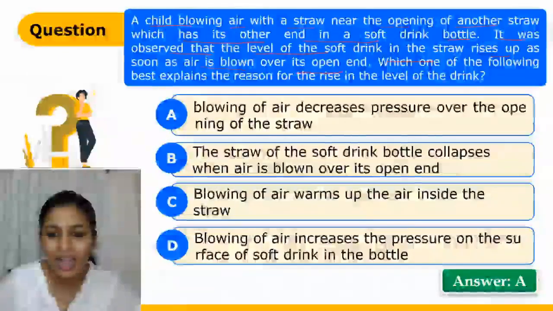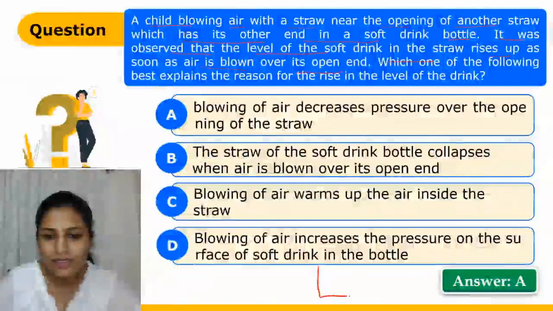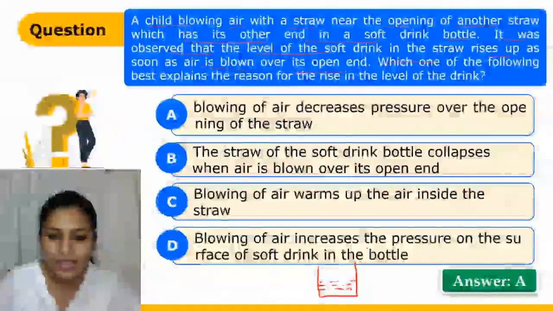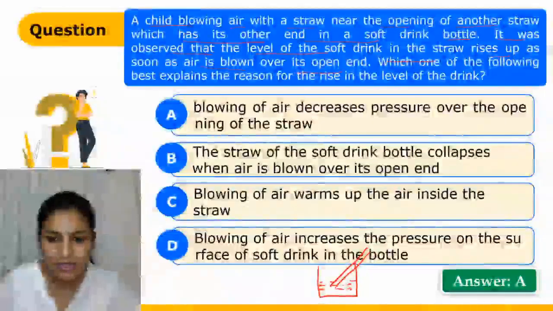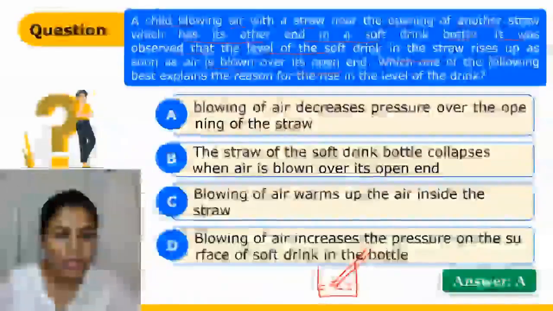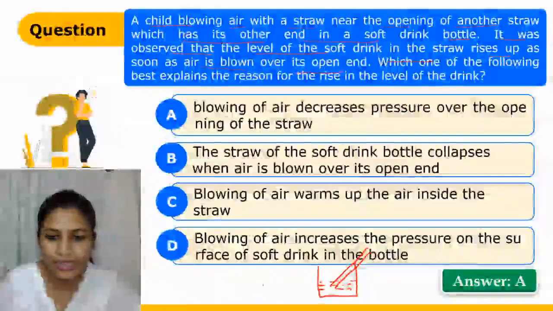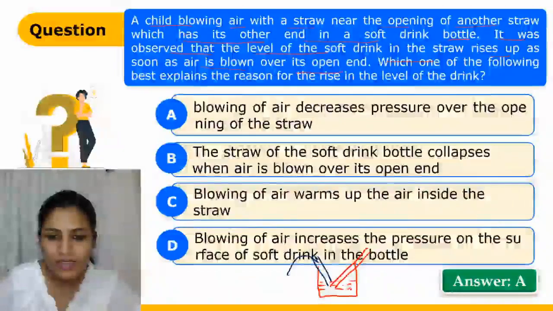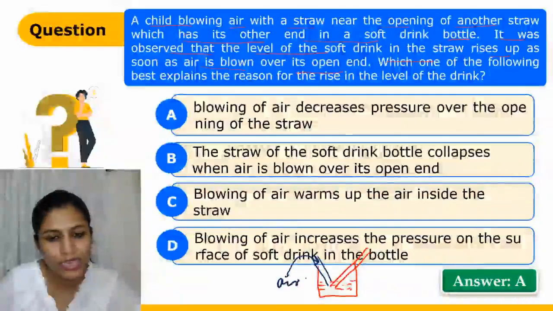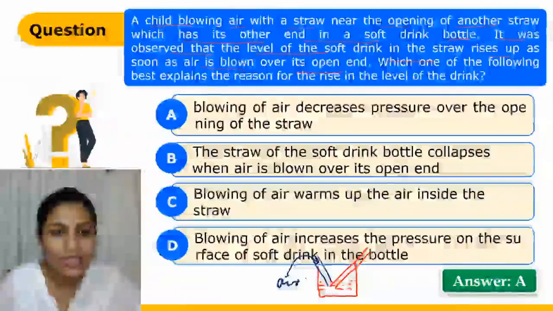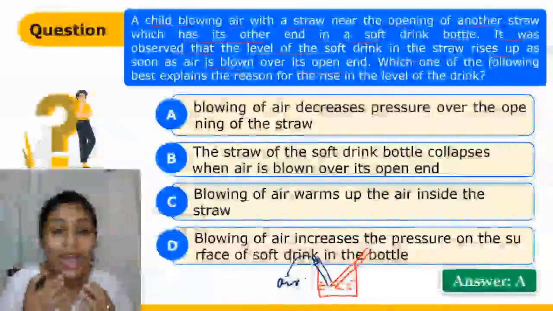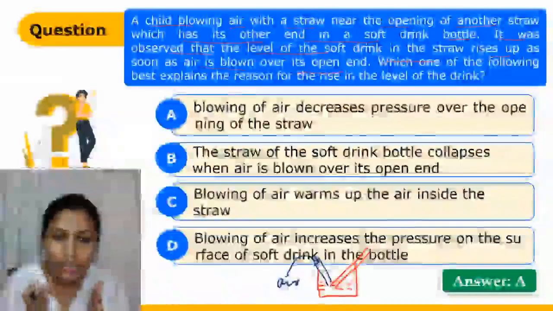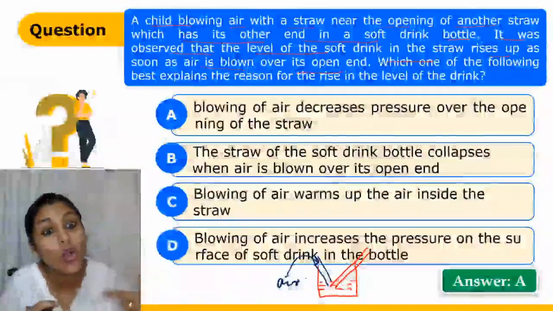So basically what is happening here, this is the bottle of the soft drink supposingly carrying some soft drink. There is already one straw here. Okay. Now this boy is blowing air near this straw. From this side air is being blown. Okay. So you need to understand one thing, that whenever you blow air, you are actually supplying air of very high velocity. So air of high velocity creates low pressure.